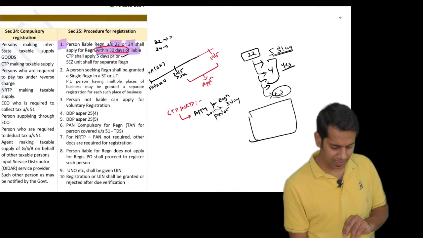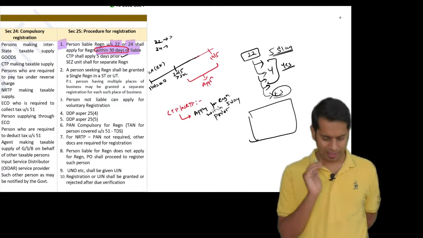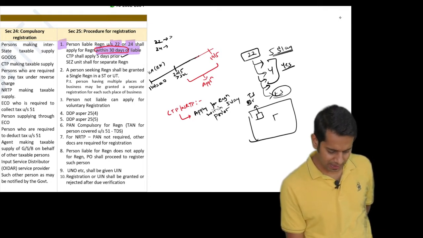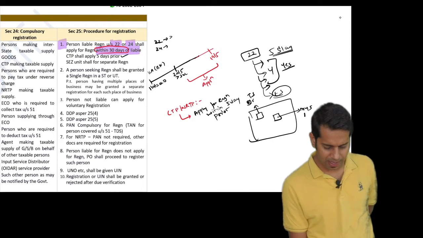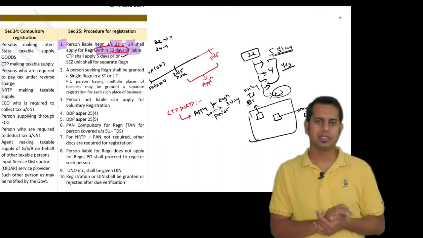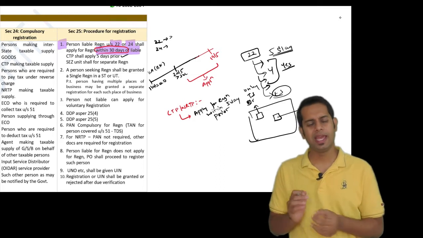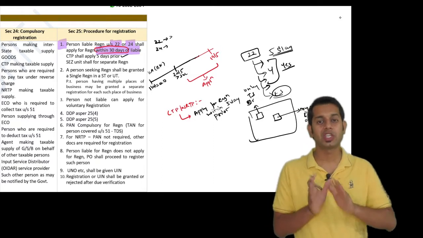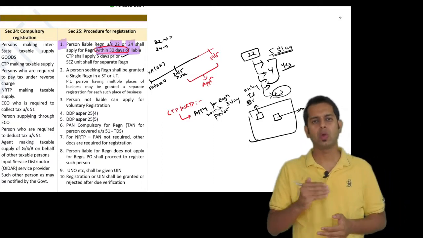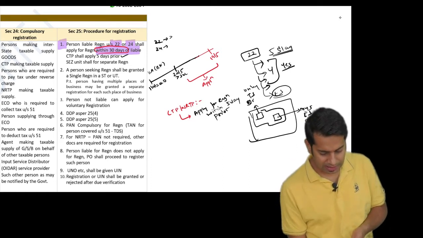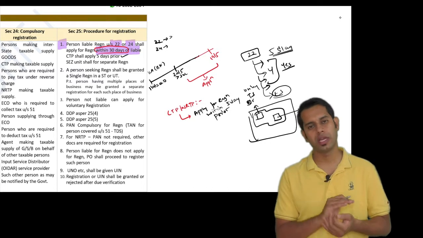Sir, say for example, I am doing business in the state of Karnataka. In Bangalore, I am making only taxable supplies. In Mysore, I am making only exempt supply. In this case, sir, tell me whether I will have to take 2 separate registrations, or can I take registration for the Bangalore unit and avoid the registration for the Mysore unit? Answer is no. In this case, because it is a single state, you will have to take a registration.